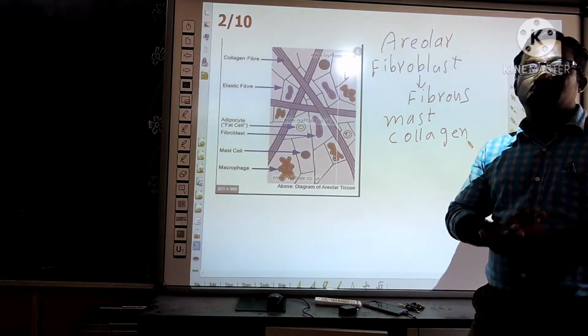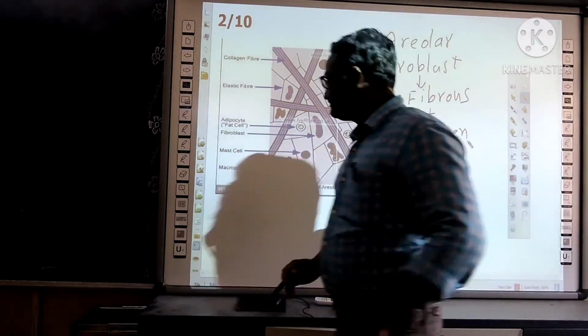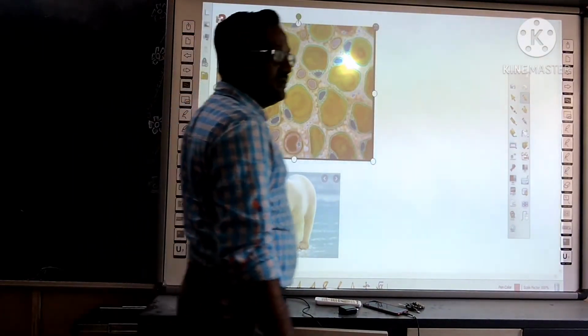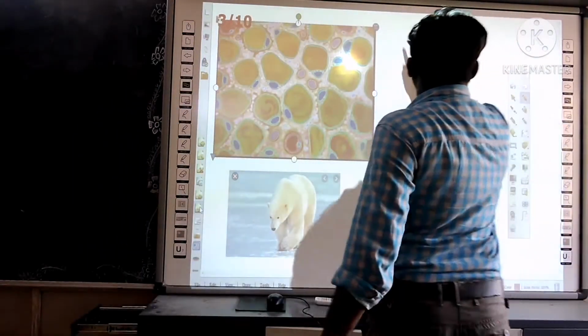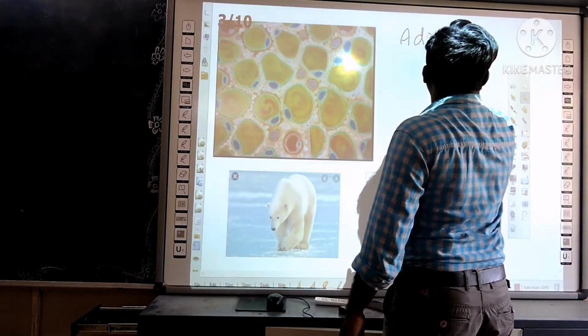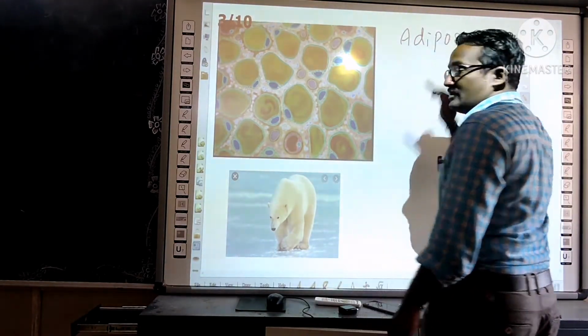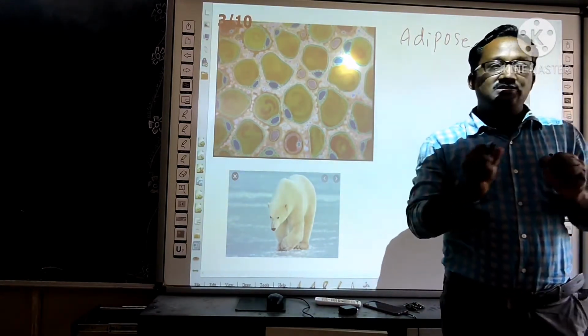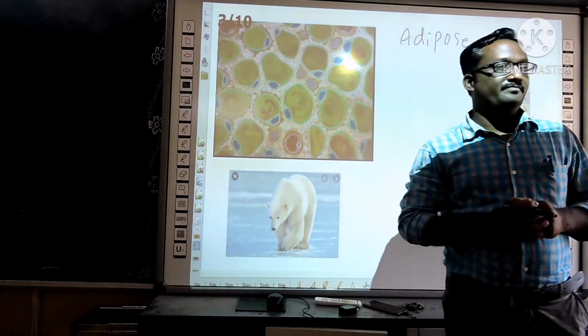So the next one is adipose tissue. During the winter season, we shiver our body, shivering, right? Especially old people.